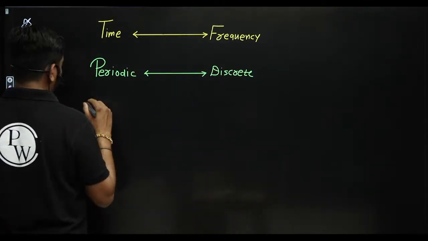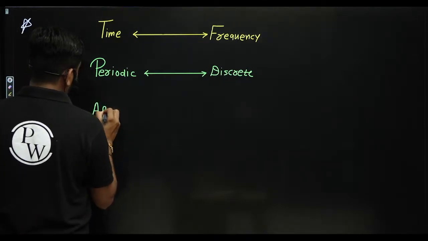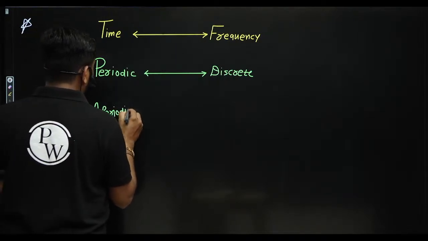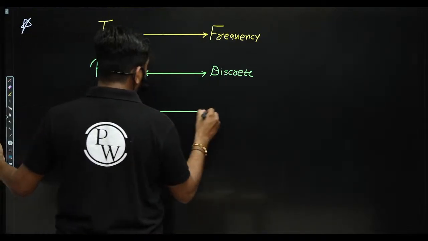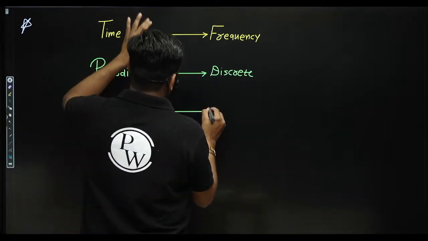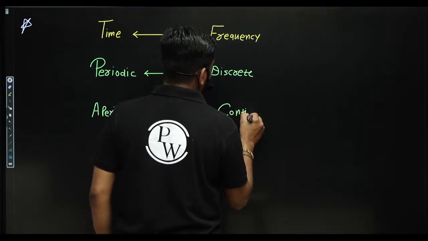And similarly, just we have seen, for aperiodic signal or non-repeating waveform, we require all the possible frequencies may be needed. Correct? All the possible frequencies means continuous frequency, and vice versa also true, guys.